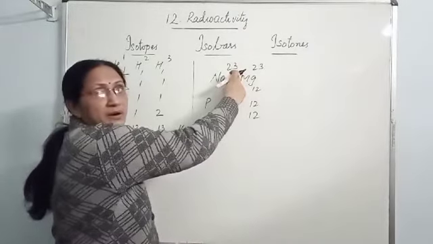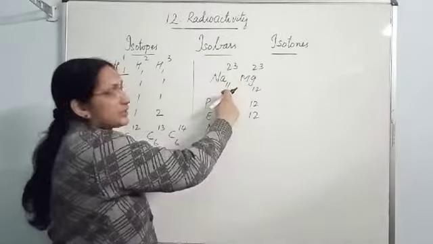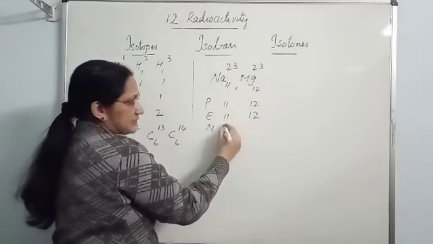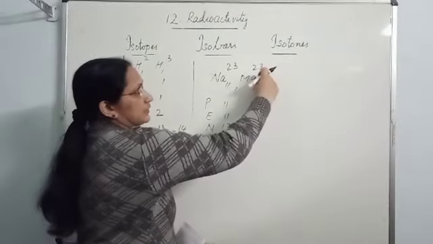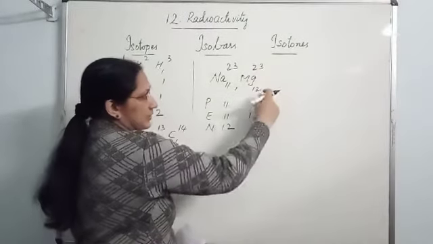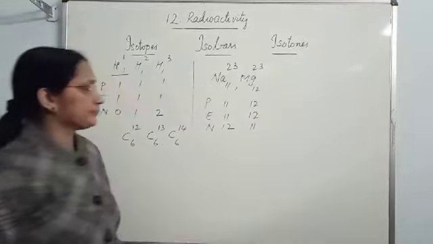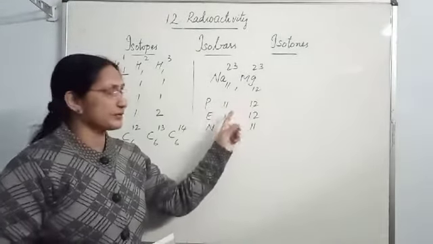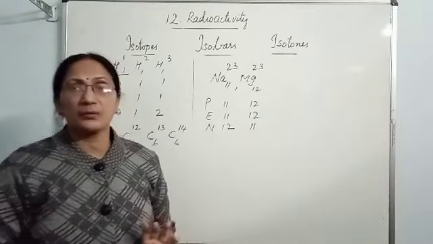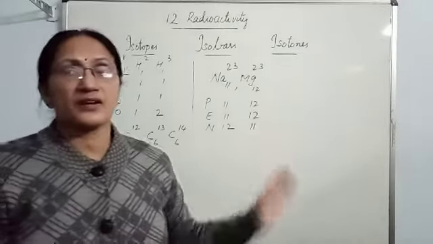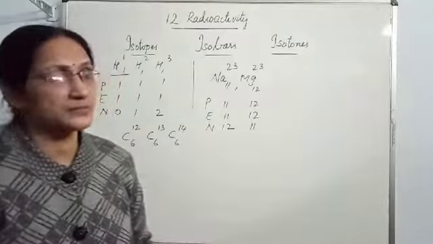The neutron number is mass number minus atomic number. 23 minus 11, that is 12. Then here for magnesium, 23 minus 12, that is 11. That means all three are different. The proton number, electron number and neutron number are all different in case of isobars.